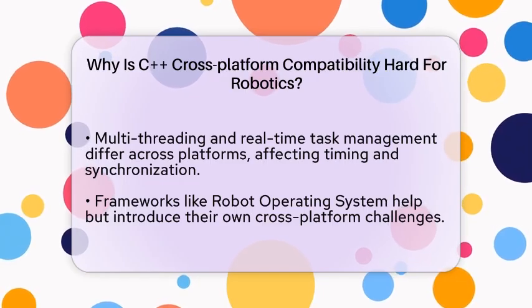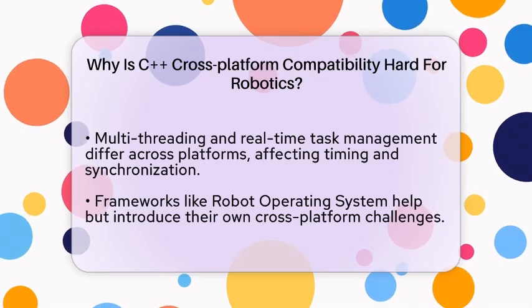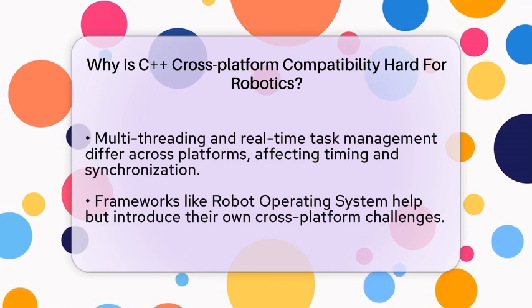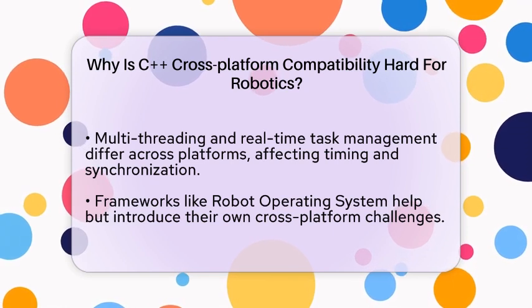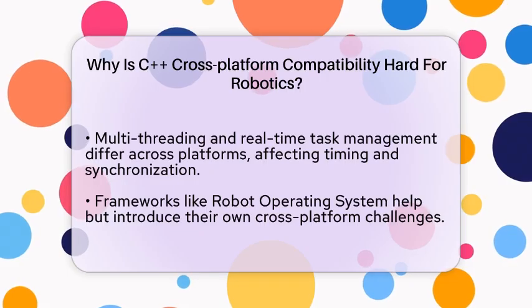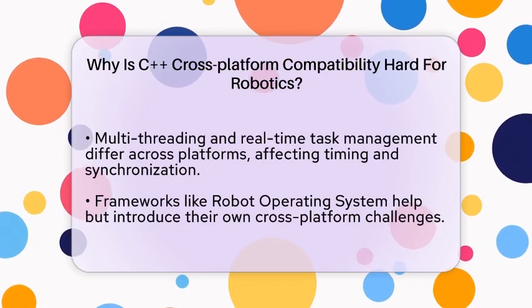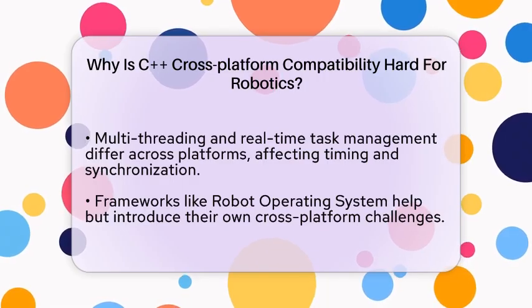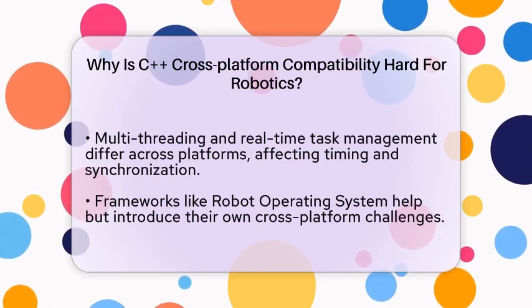Frameworks like Robot Operating System are designed to help, but they also have their own cross-platform hurdles. Moving code from one version of Robot Operating System to another, or from Linux to Windows, involves changing build systems, middleware, and APIs. This impacts how C++ code interacts with hardware and software components.